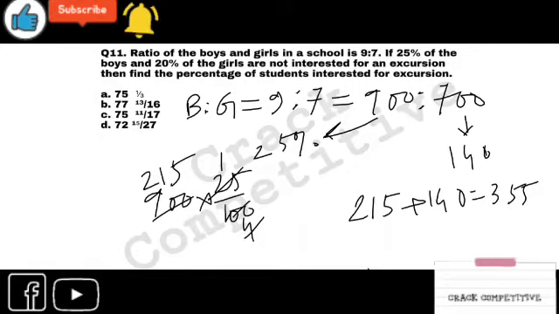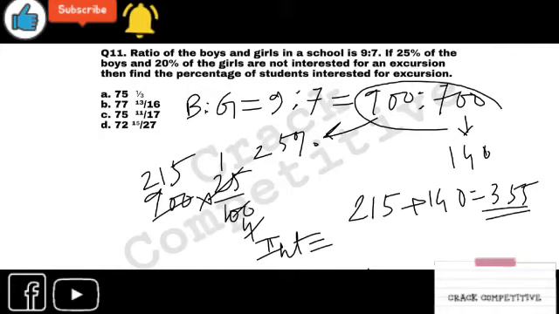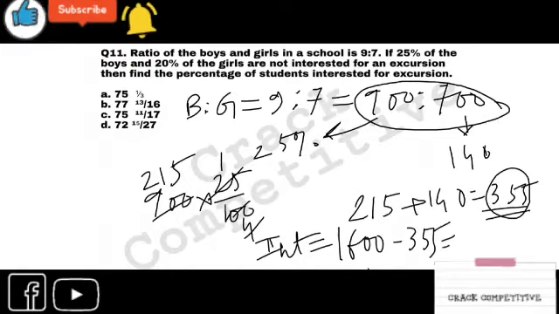Firstly, this is the number of students who are not interested in the excursion. So who are interested? Just write it as int, meaning interested students. What is the total number of students here? 900 plus 700, that is 1600. Among them, 355 are not interested, so 1600 minus 355. It is 1245 students who are interested in the excursion.